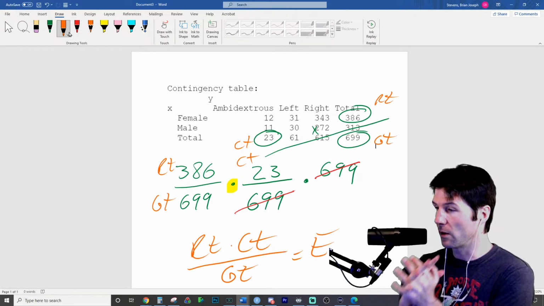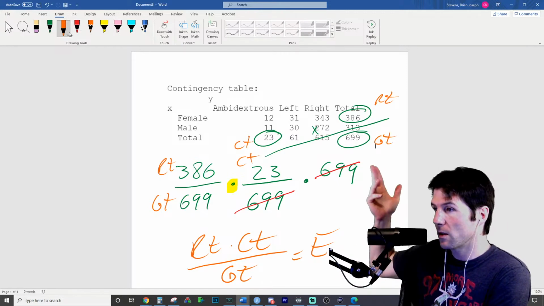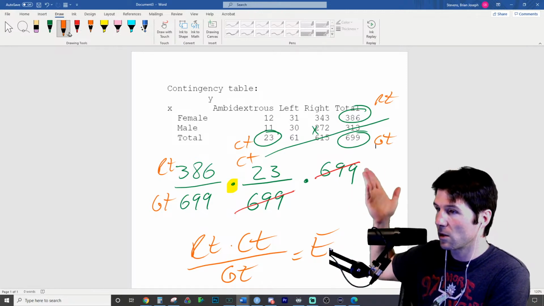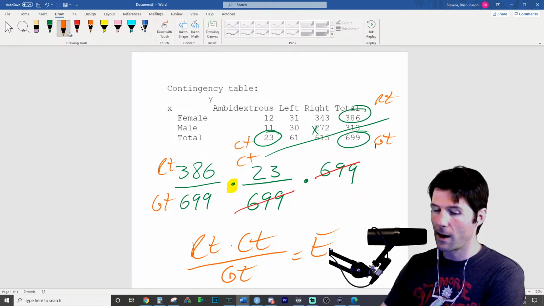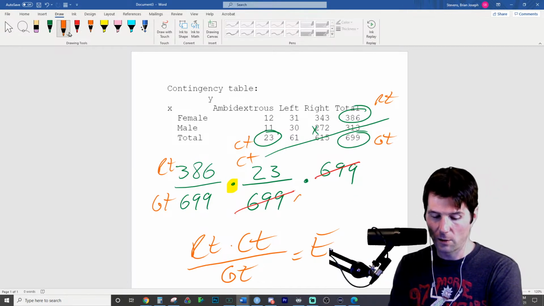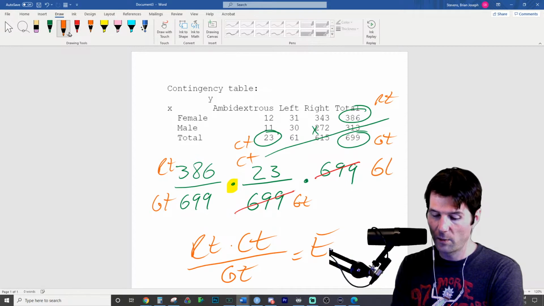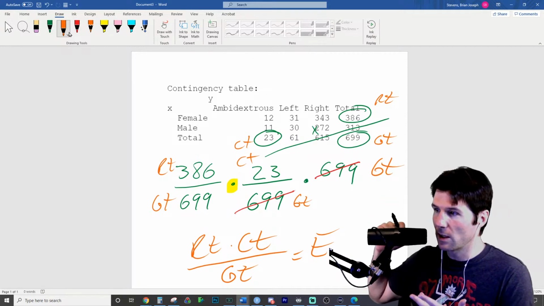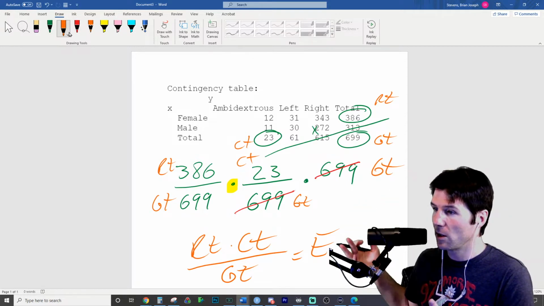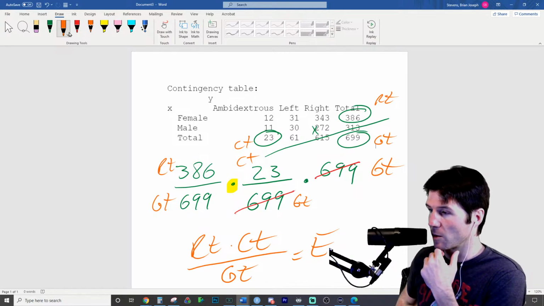And then down here on the bottom, we've just reduced it because 699 and 699 cancel because you have two grand totals right there. So once again, these are grand totals and they just cancel out with each other because they're both one numerator, one denominator. So mathematically they cancel, and you're left with the following formula right here: row total times column total over grand total. So great stuff right there.